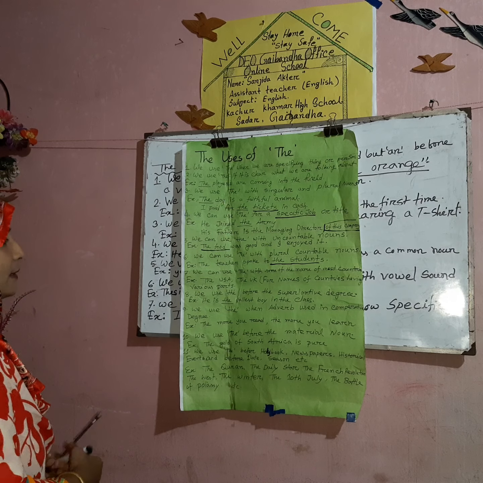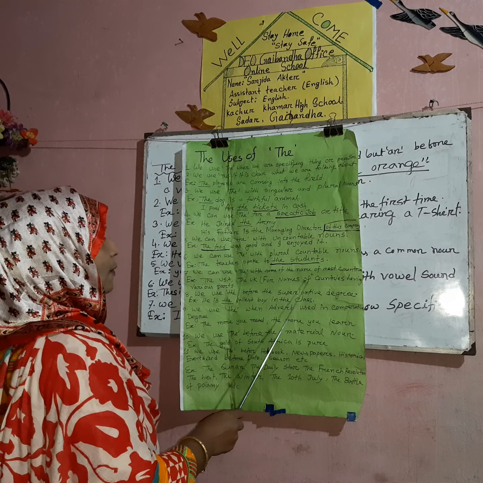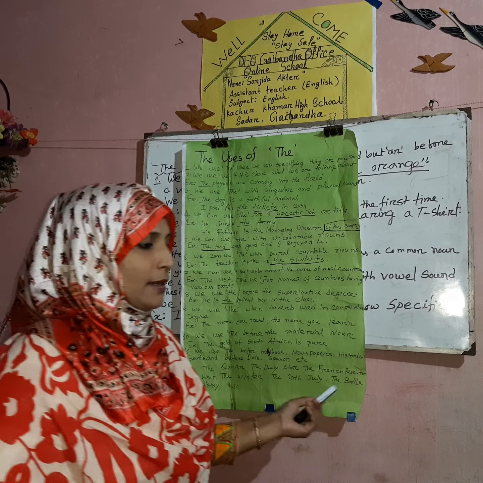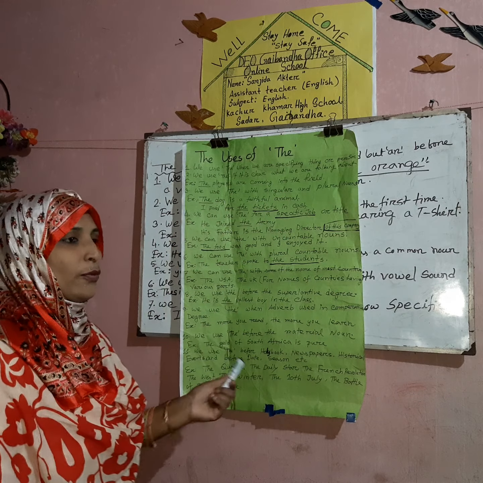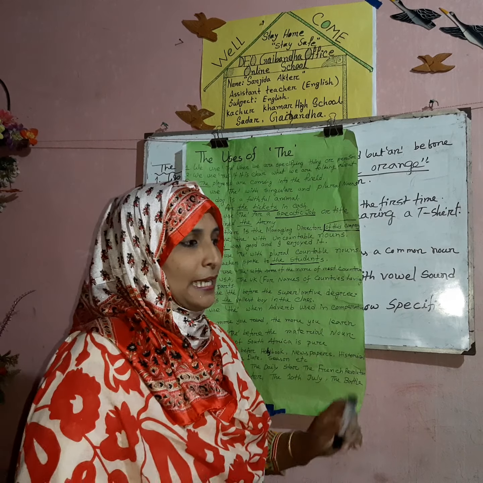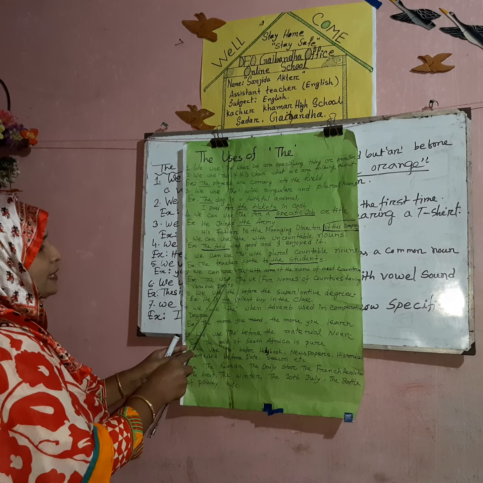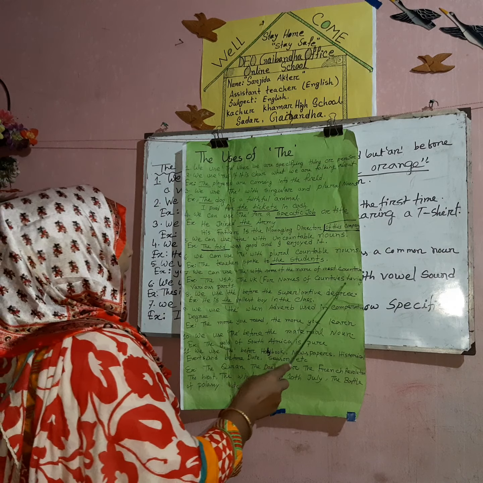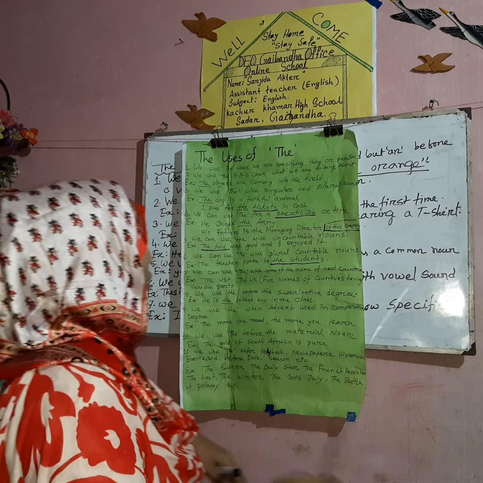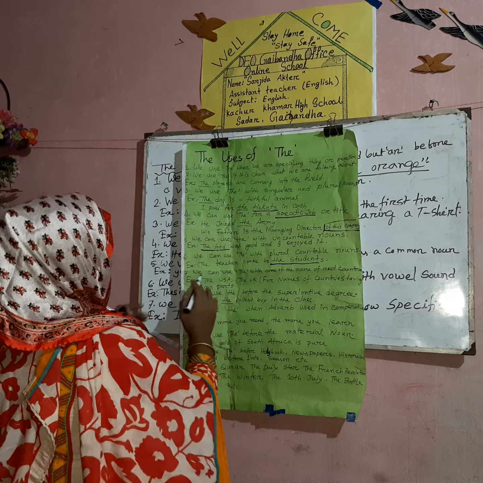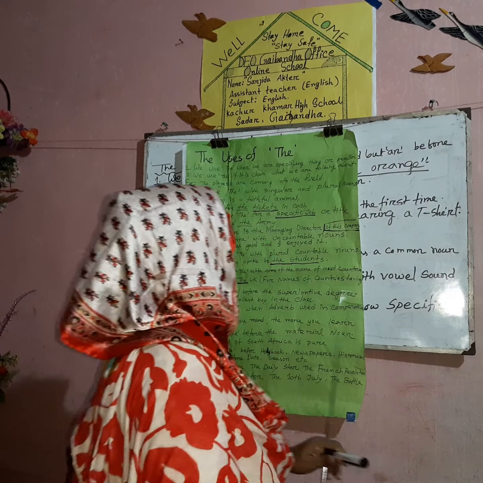Okay, my dear, number 7. We can use the with the names of some countries. We know there are many countries where we do not use any article, but in some countries we use the, like the USA, the UK. These are names of countries having various parts, that is why we use the. But there is no the Bangladesh or the India, because there are no such parts.